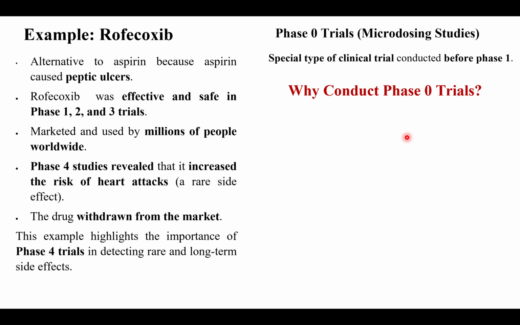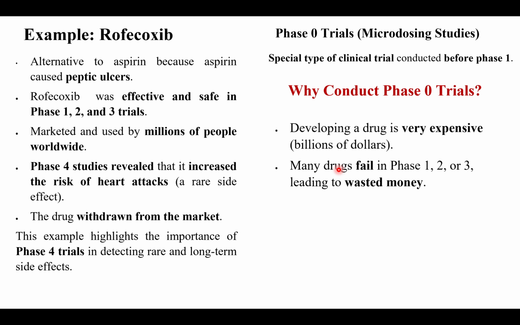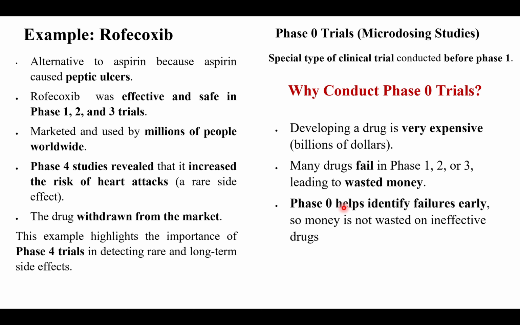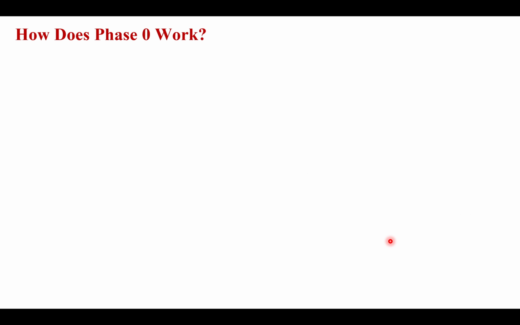As you know, developing a drug is very expensive, and pharmaceutical companies spend nearly billions of dollars. We have seen that many drugs fail in phase 1, phase 2, and phase 3, and that may cause a loss of a huge amount of money. So phase 0 helps to identify failures early, so money is not wasted on ineffective drugs. For that purpose, many companies do a phase 0 trial to save their money.